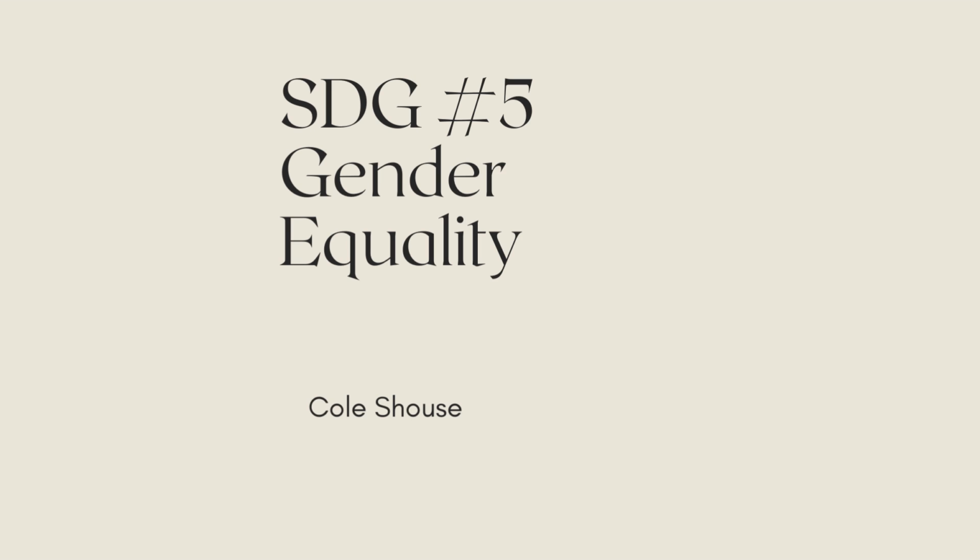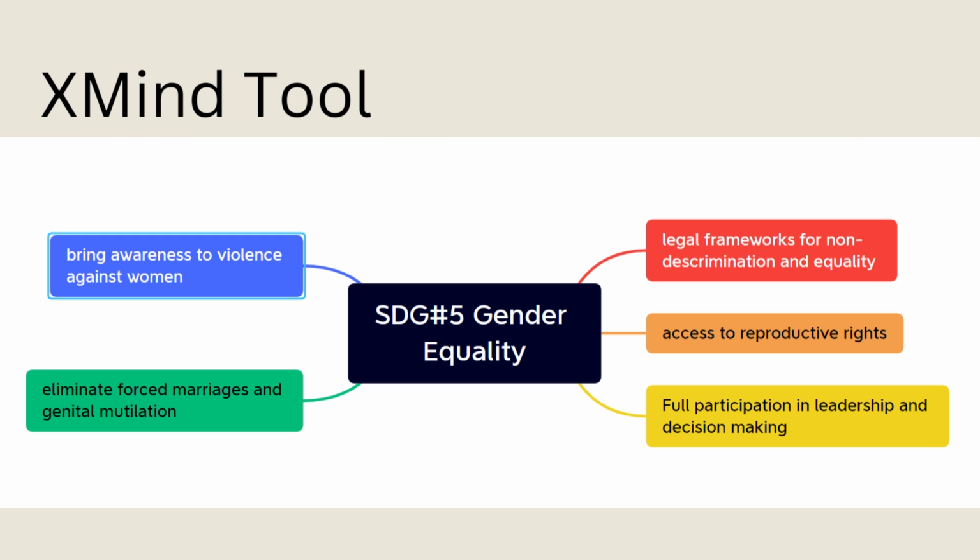Today we are going to talk about SDG number 5, gender equality. Here we got the XMind tool. So some things are legal frameworks for non-discrimination and equality, access to reproductive rights for women, full participation in leadership and decision making, eliminate forced marriages and genital mutilation, and bring awareness to violence against women.